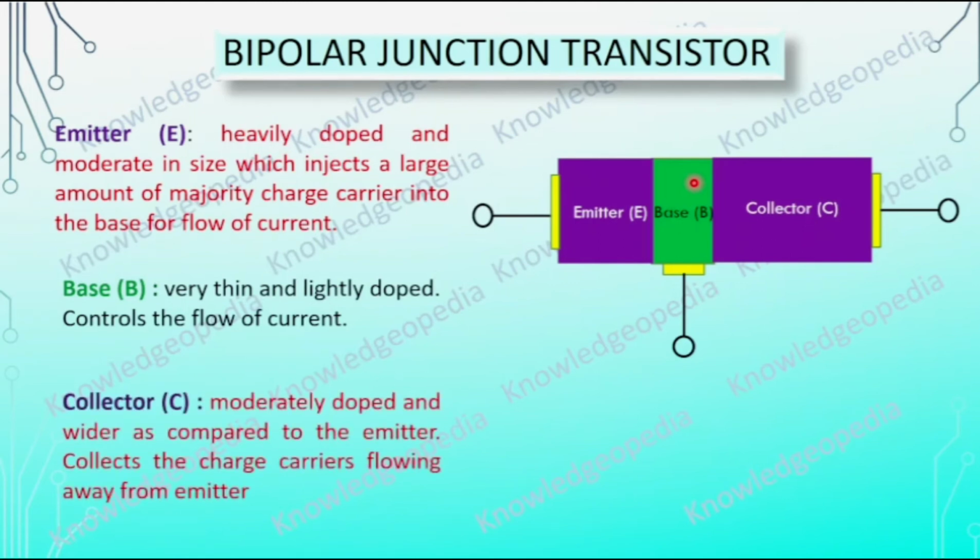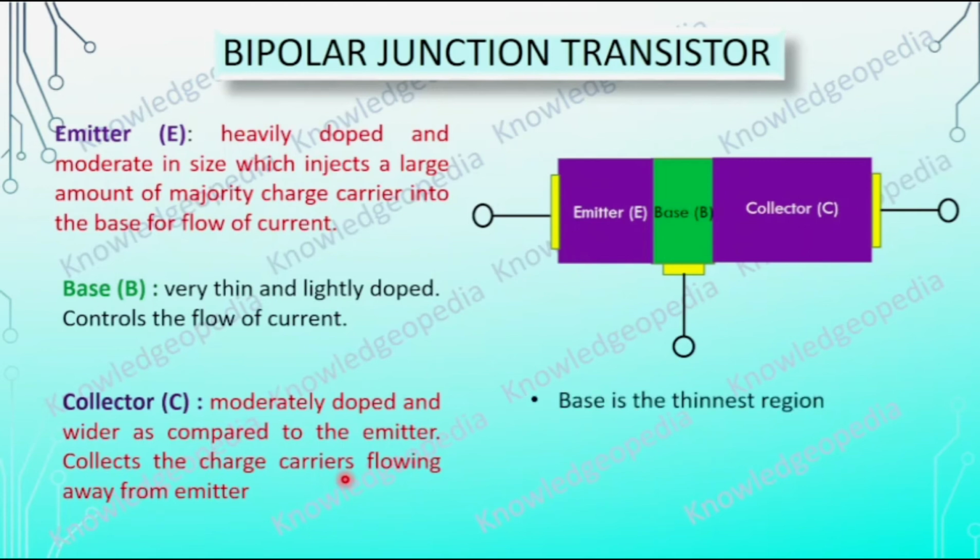Coming to the third one, that is the collector, it is moderately doped and wider as compared to the emitter. The doping of the collector is less than the emitter and the width of the collector is more than the emitter. If you compare all three, this collector is the widest one. And it collects the charge carriers which are coming from the emitter through this base region. So it collects the charge carriers flowing away from the emitter.